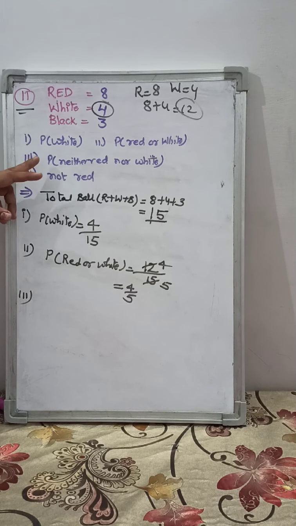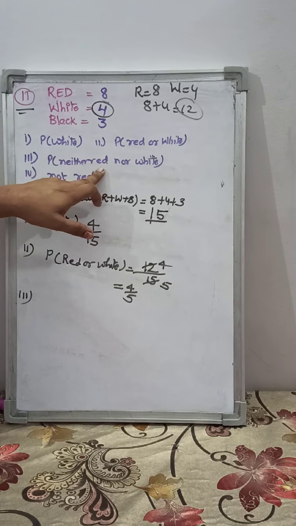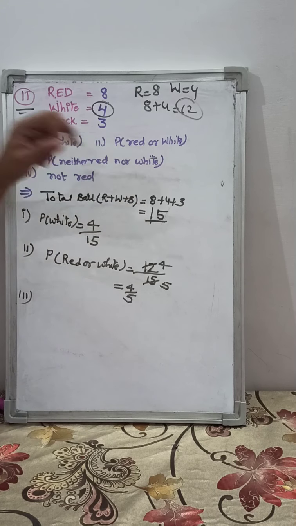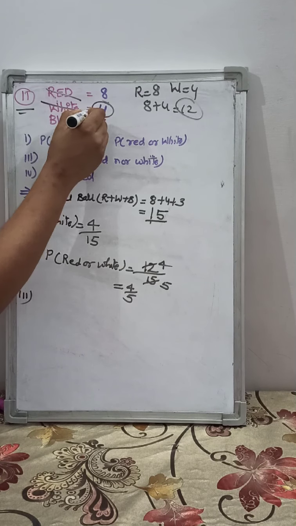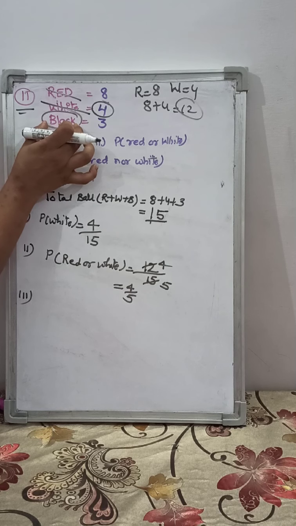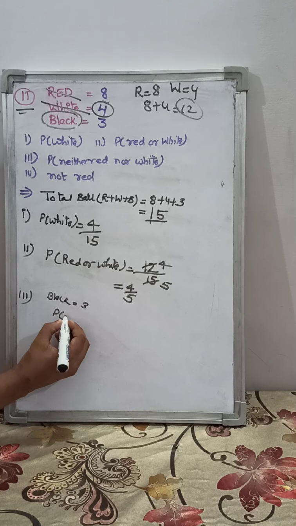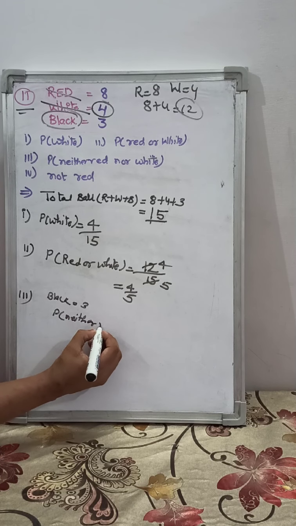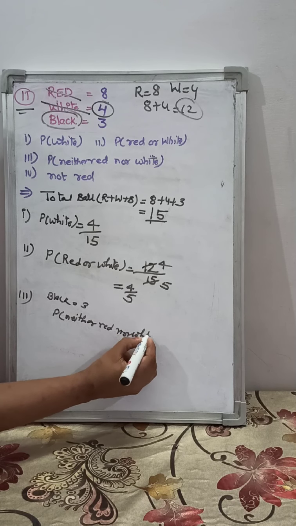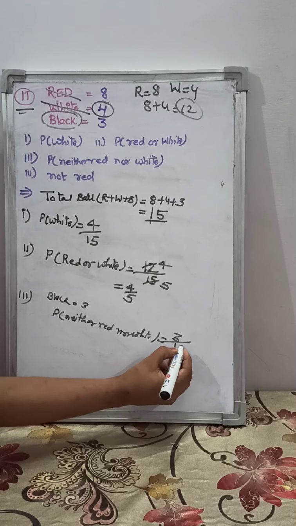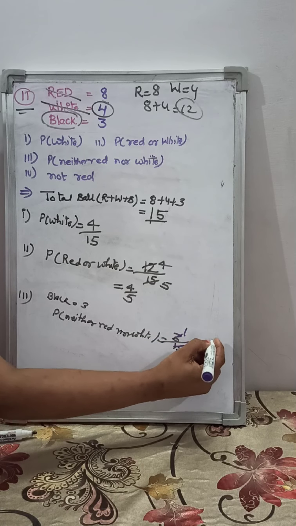Now the third part, the probability of getting neither red nor white. That means you don't have to take a red ball, and you don't have to take a white ball. So which balls are left? Black. So how many black balls are there? There are 3. So the probability that you don't get red or white will be 3 upon total balls 15. So you can simplify, it will be 1 by 5.